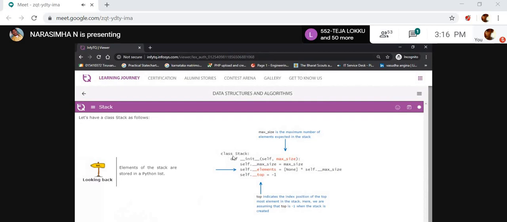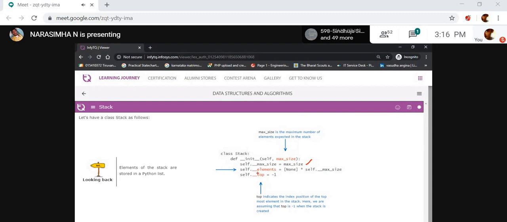Right? Let's see what is happening in the program. Here they are defining the stack as a class. Now they are initializing some values. What is the maximum size of a cupboard? A cupboard, or a suitcase or your bag, consists of some limit, right? Here you are giving the maximum size of a cupboard. Why? Because you can put only 10 shirts, or otherwise only 16 shirts, like that. You are giving the maximum size of an element, that is, the stack element.